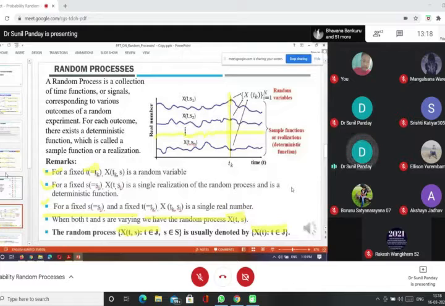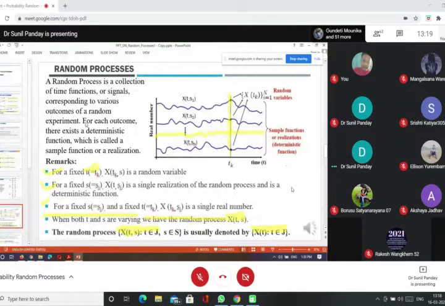So for each outcome, it means when S1 is fixed, this blue signal is a realization for S1, this blue signal is a realization for S2, and this yellow signal is also a realization for some sample point, say Si. And then again, the last blue signal is again a realization.